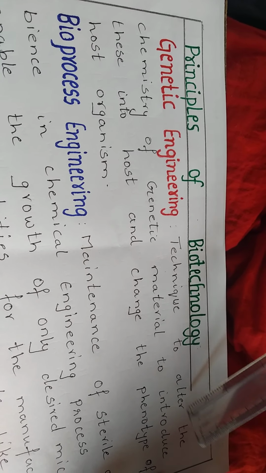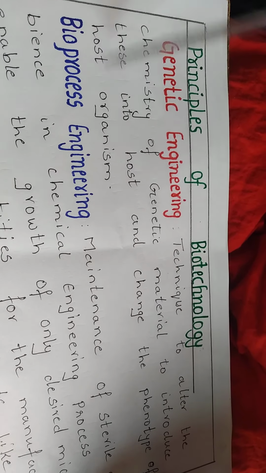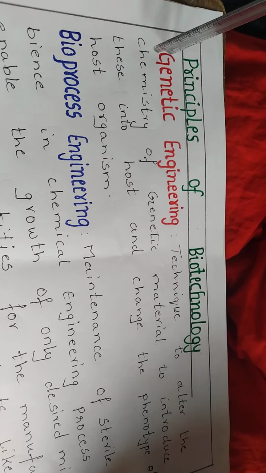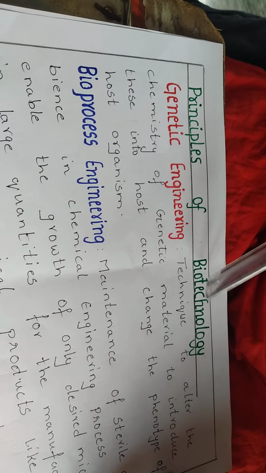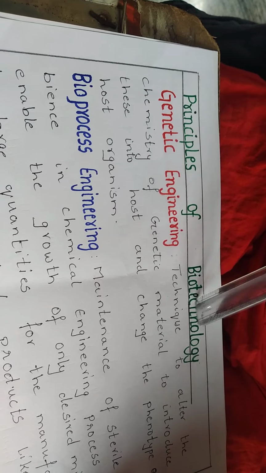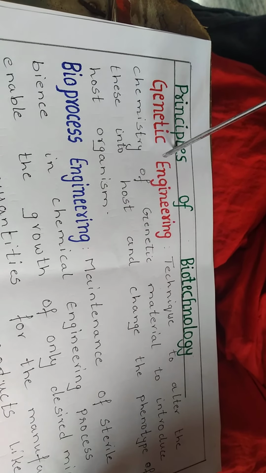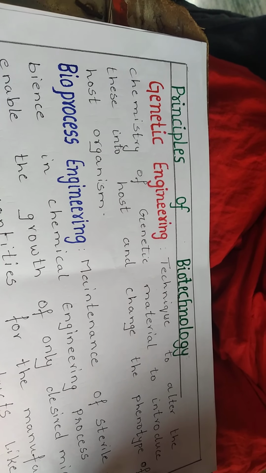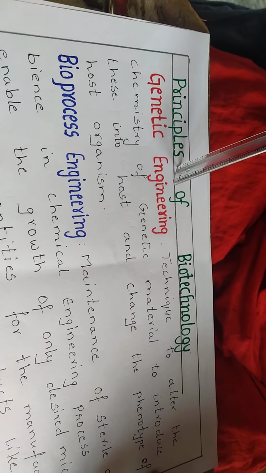Phenotype means external appearance. So there will be a change in the external appearance of the host organism. That is called genetic engineering: the techniques used to change the genetic structure of the organism and introduce it into the host organism to change its external features.